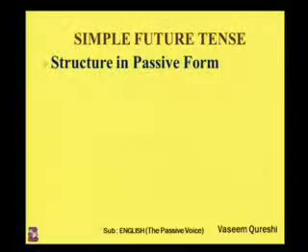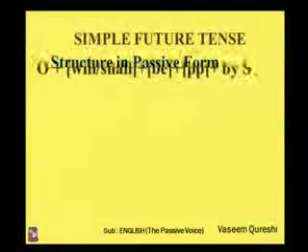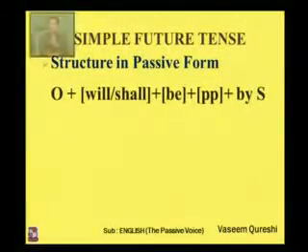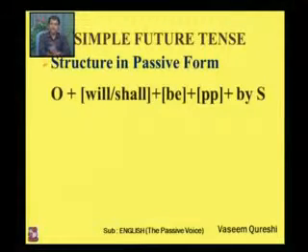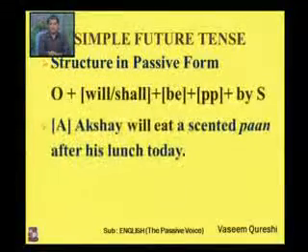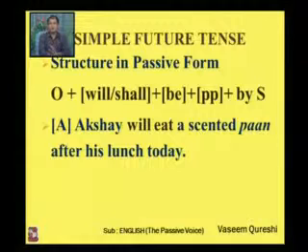But when we change the sentence into passive voice, here is the structure. Object plus will or shall, any one of them, plus be plus past participle. Akshay will eat a scented pan after his lunch today.